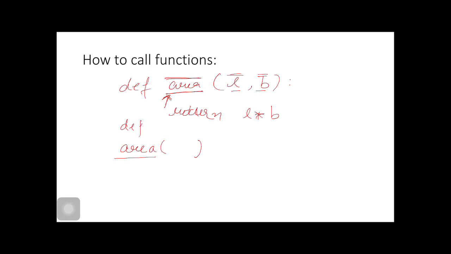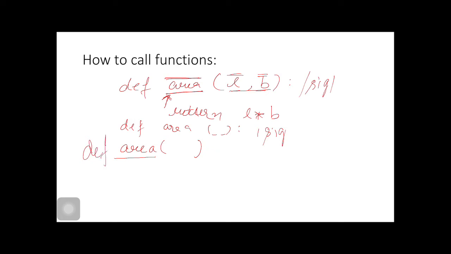Suppose there are two functions named area. There can be two functions with the same name if they contain different parameters. This is the signature of the function. This is a different function. Suppose this is signature 1 and this is signature 2, because one has two parameters and this does not contain a parameter. These are two functions.